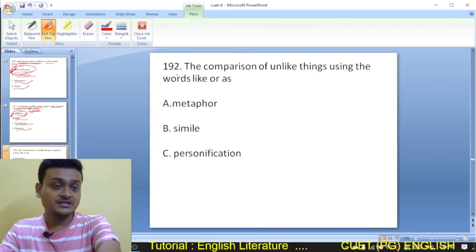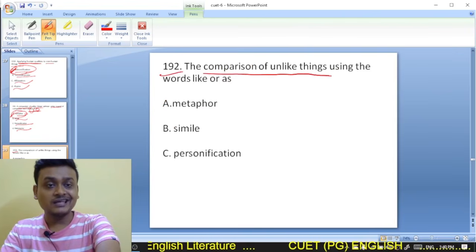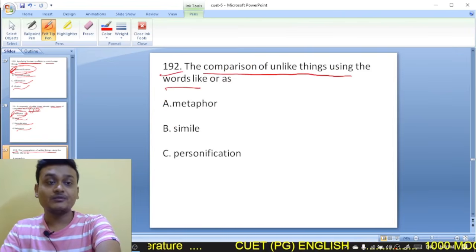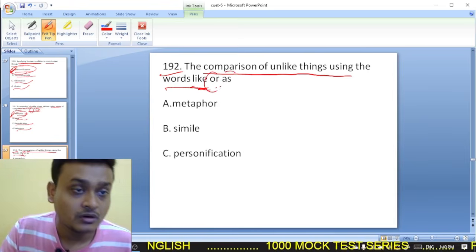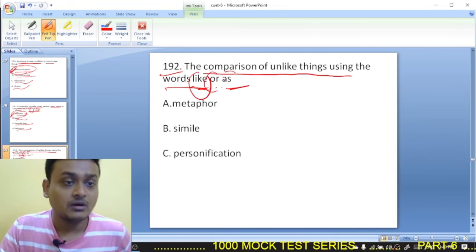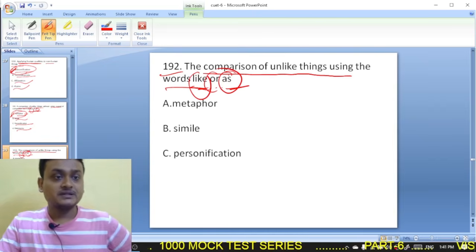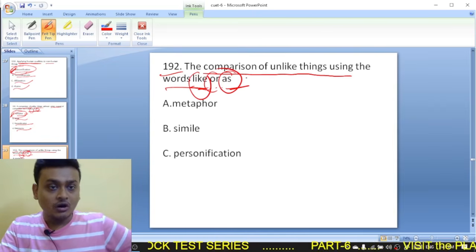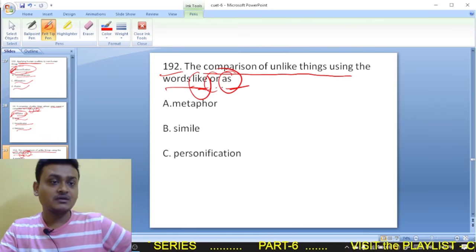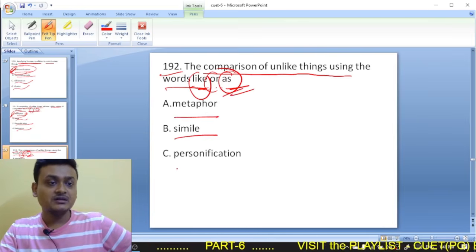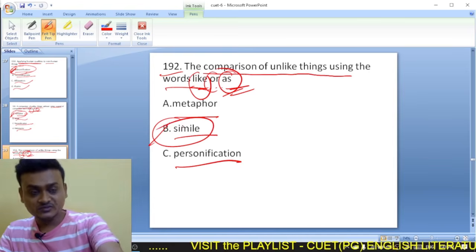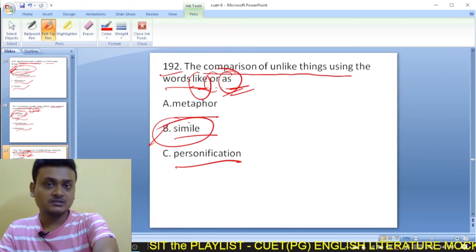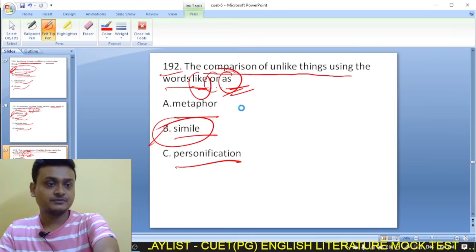Moving on to question 192. The comparison of unlike things using the words like or as. Metaphor, simile. When you use like and as, that is known as simile. So when you compare without like or as, that is called metaphor.